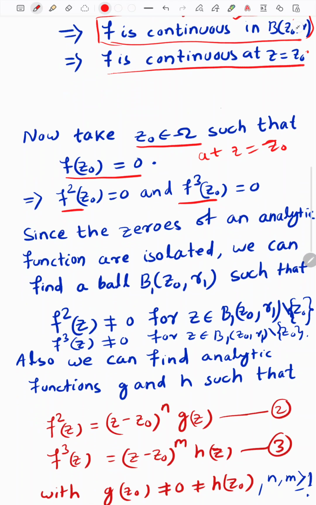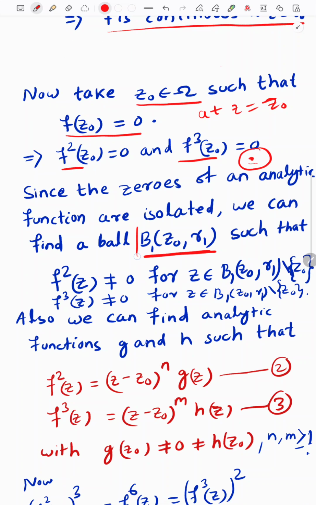But f square and f cube are two analytic functions, and we know that the zeros of analytic functions are isolated. Therefore we can find a ball around which both f square and f cube are non-zero except at the point z0, because this point is an isolated point, meaning around that point everything is non-zero. It is only a single, lone point, meaning isolated. So we can find a ball around which f square z is non-zero for the deleted ball, and f cube z is also non-zero.